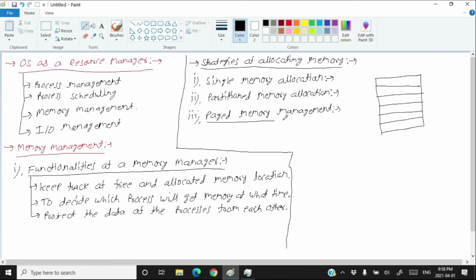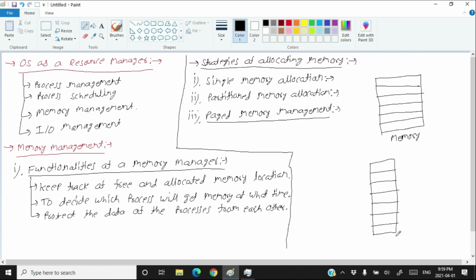In paged memory management, you divide the memory into various partitions. Now you divide the process also into various partitions. So memory and process both are divided into partitions, and all the partitions are of equal size.